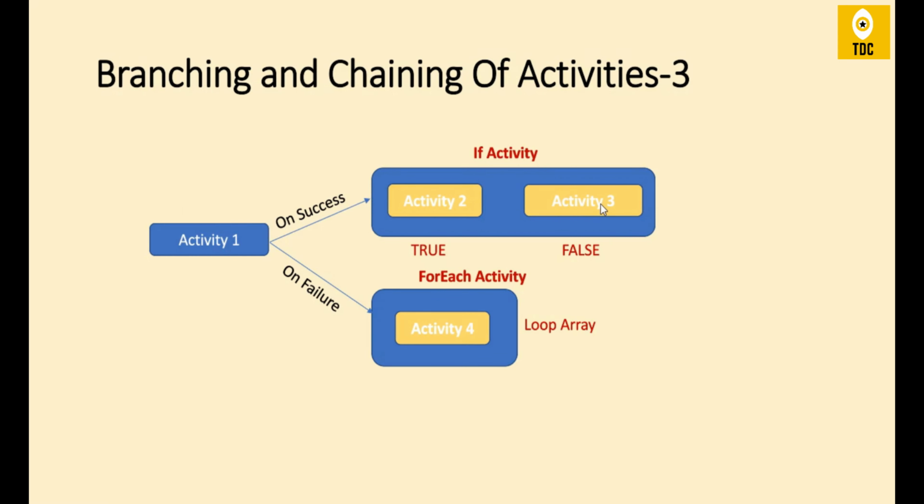In case of false, it might call activity 3. So what happens at a high level is, based on the true or false condition, you might call internally a series of activities. These are not directly interlinked. Activity 1 and activity 2 are not directly interlinked, but activity 2 or activity 3 are called based on the if condition.